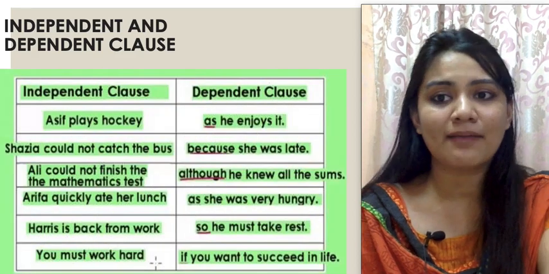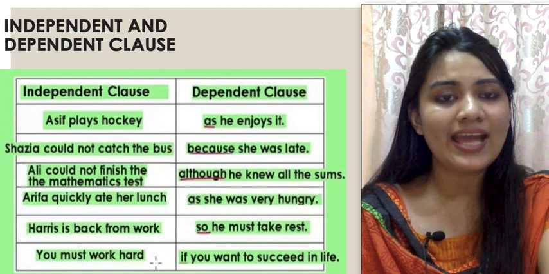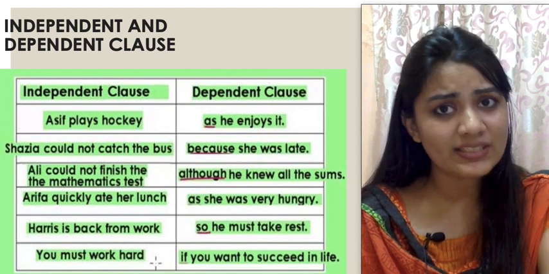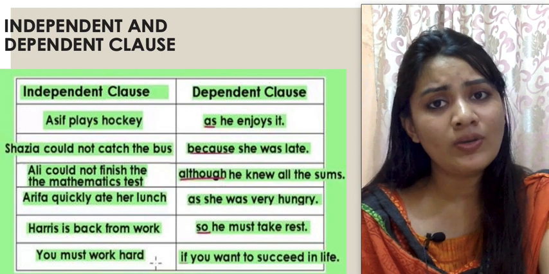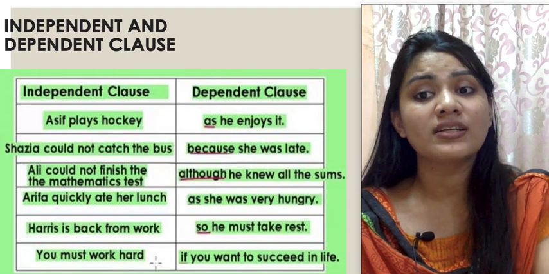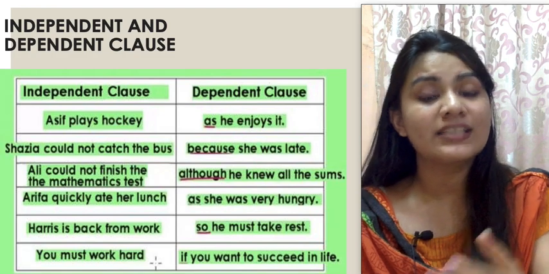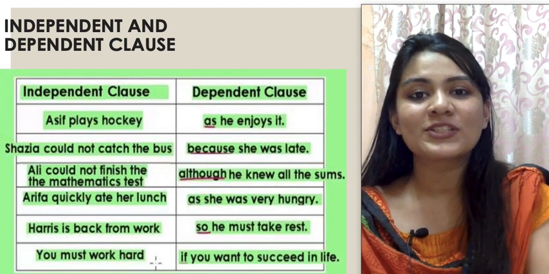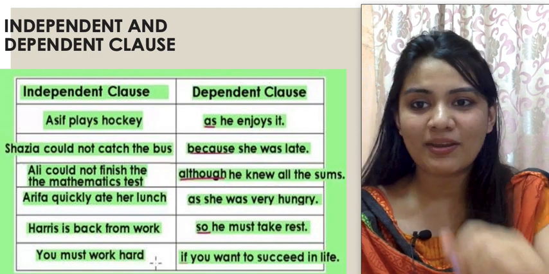As I already explained before, here are some more examples. Asif plays hockey as he enjoys it. Only because Asif enjoys it, he plays hockey, right? Only because somebody likes to sing, he sings. Only because somebody likes to eat a cake, he eats a cake. So children, all these are examples of dependent clauses.